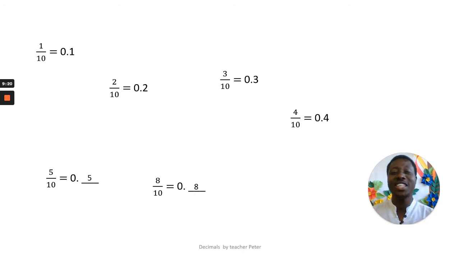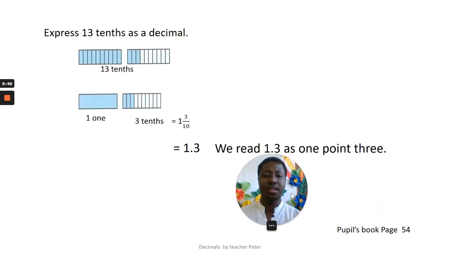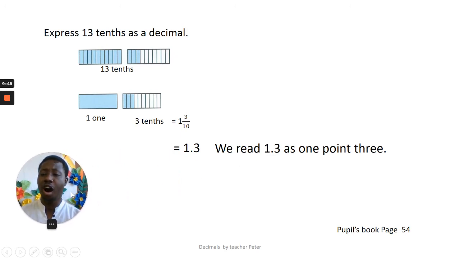Yes. So when you could get this correct, then I mean you understand what we call decimal. So 1 over 10 is fraction, 0.1 is decimal. 5 over 10 is fraction, 0.5 is decimal. 8 over 10 is fraction, 0.8 is decimal. Okay? Good. Let's move on to the next one. Now here, let's go to page 54 of People's Book. Page 54. Open your book. People's Book, okay? People's Book, page 54.